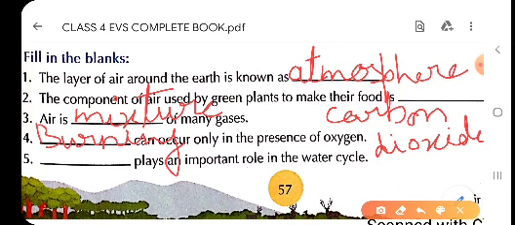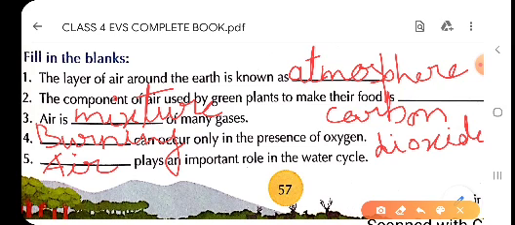Now next one, children, dash plays an important role in the water cycle. Children, as we have studied, it is not possible to have the process of water cycle without air. So air plays an important role in the process of water cycle. So here you will write A-I-R, air.